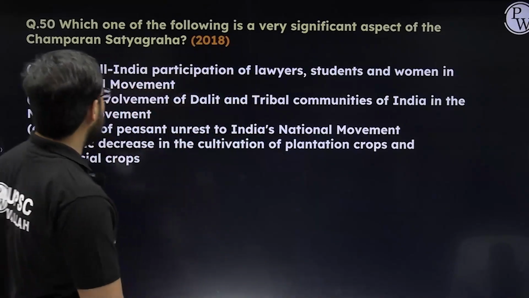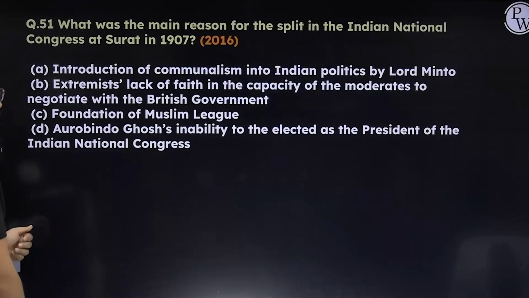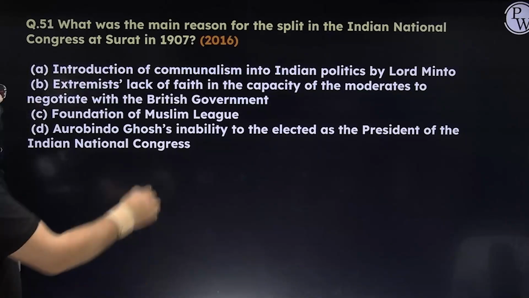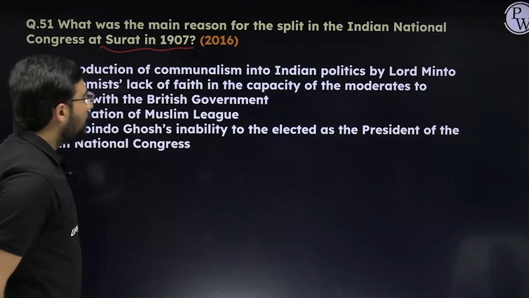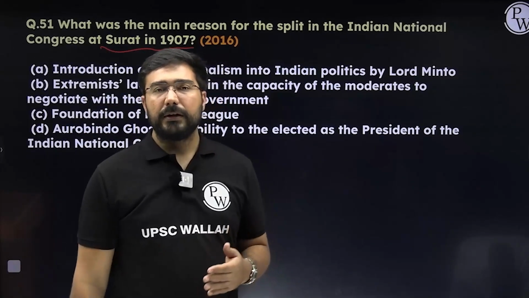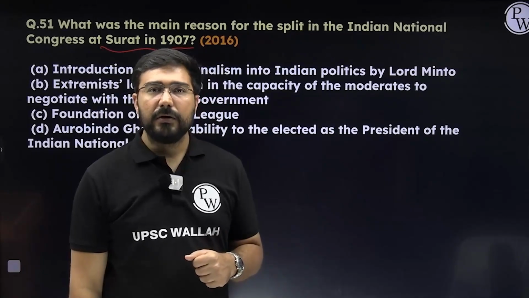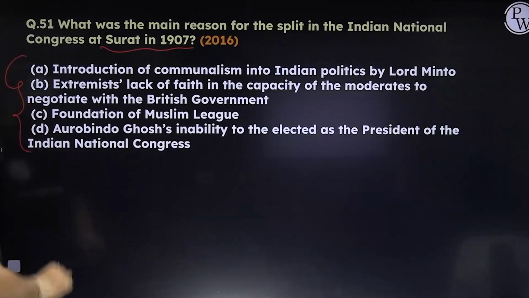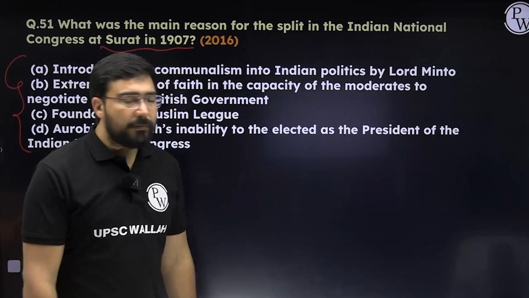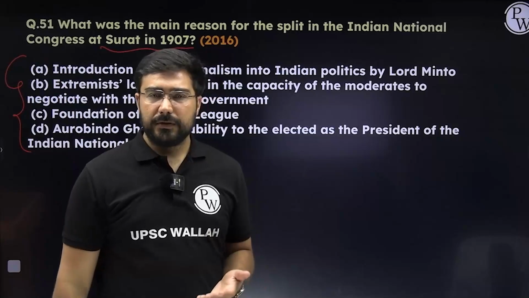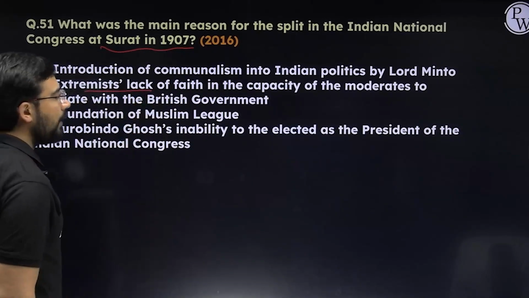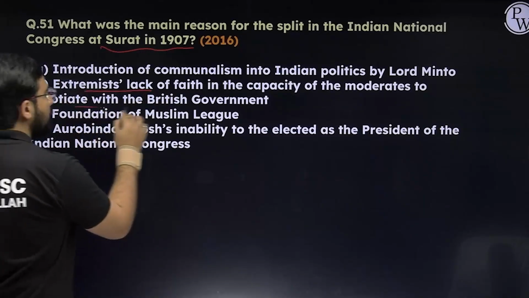Okay, the freedom struggle itself. Next, which of the following is the reason for the split in Indian National Congress at Surat in 1907? All of you know that there was a split between the moderate and the extremist at Surat in 1907, right? Let us see the major reason for that. Introduction of communalism into the Indian politics by Lord Minto. So now that is not something which is correct, right? Second, extremist lack of faith in the capacity of the moderates to negotiate with the British government.